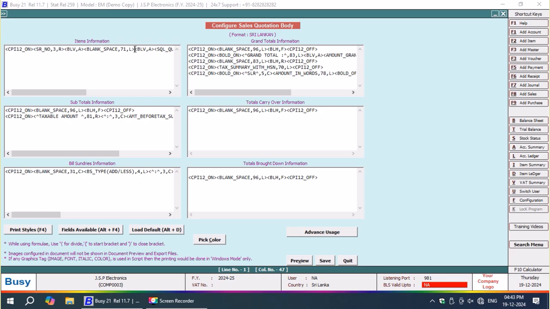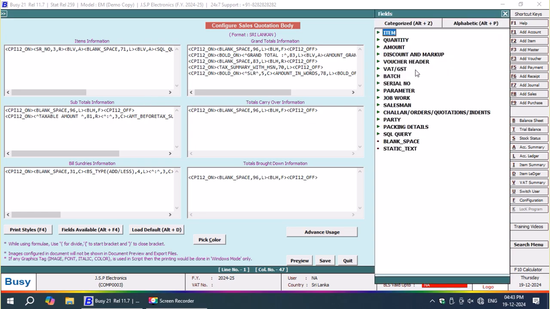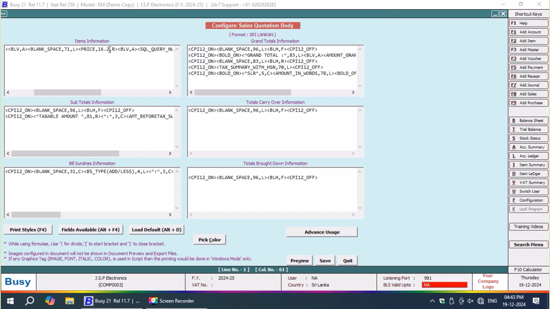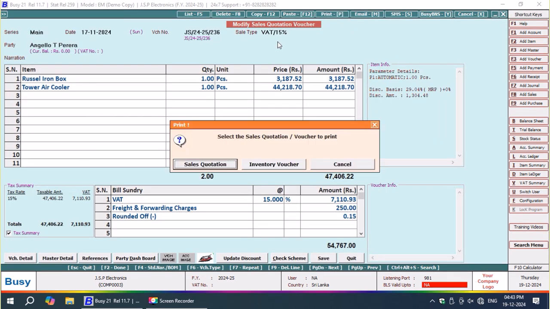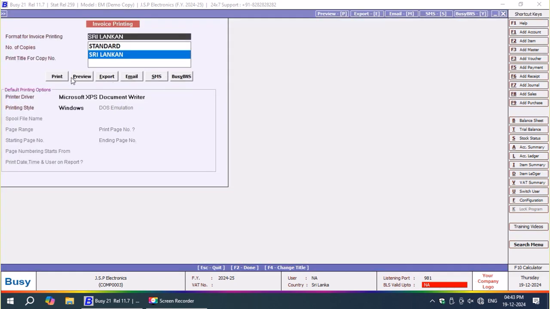Now okay, now here I'm going to add a word called price. Here I don't want to add an SQL query, I just want to add a word called price. Now I have to reduce 9 spaces. Now that blank space comes down to 62. Now we have to check the print preview. Let us check the print preview here.